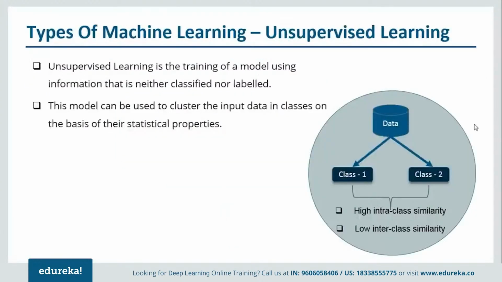Now in unsupervised learning, unlike supervised learning, you don't have any predefined classes. So what happens, you have data. On the basis of that data, you try to create your own class. You try to make sure that whatever class you create has high intra-class similarities and low inter-class similarities. That means if I've created two classes, class 1 and class 2, the elements of this particular class should have high similarity, but at the same time it should have low similarity with the elements of class 2.